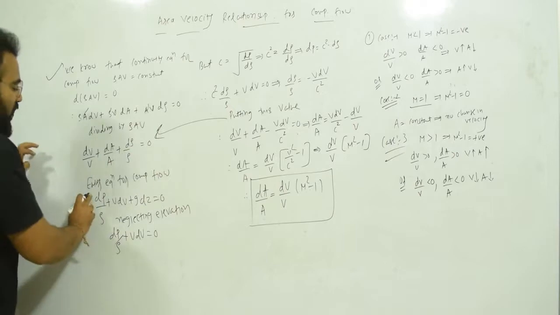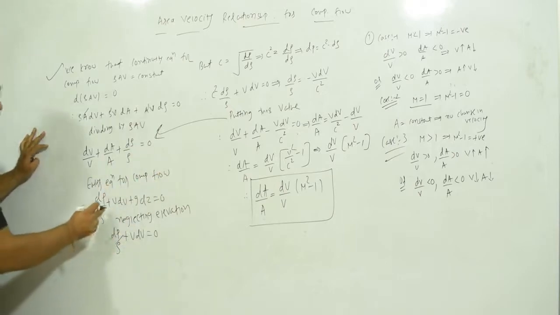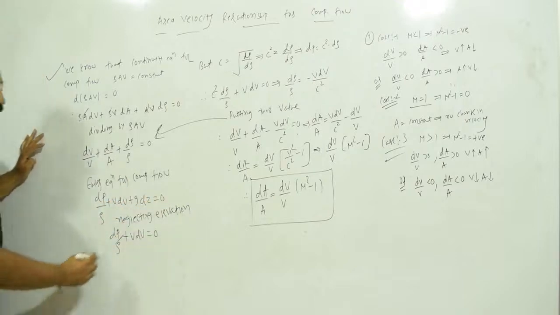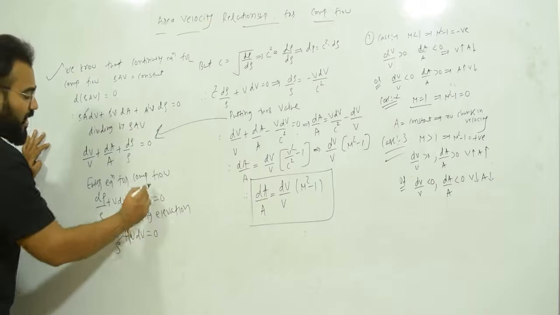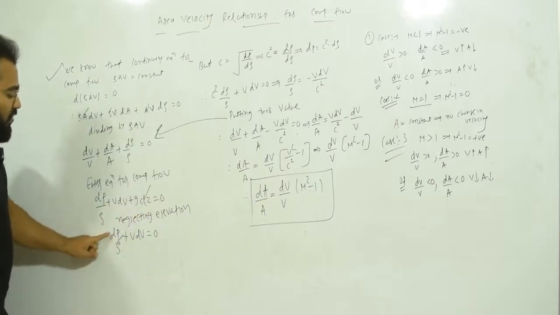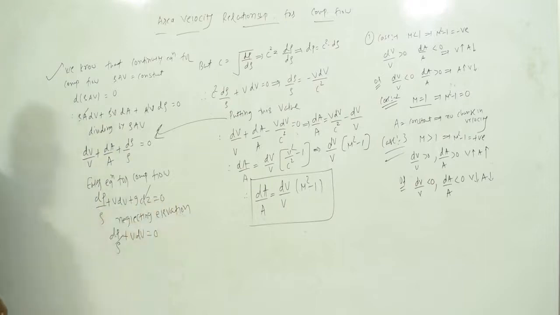Now we know the Euler equation for compressible flow, which is dP upon rho plus V dV plus g dZ equal to 0. Now we are going to neglect the elevation term, so we take only these two terms. So we can write dP upon rho plus V dV equal to 0 by neglecting elevation.